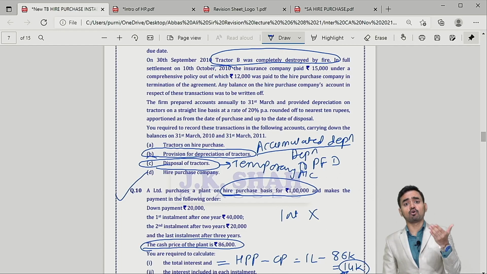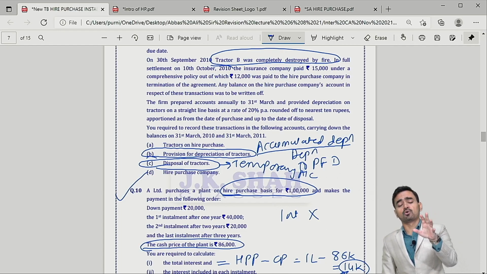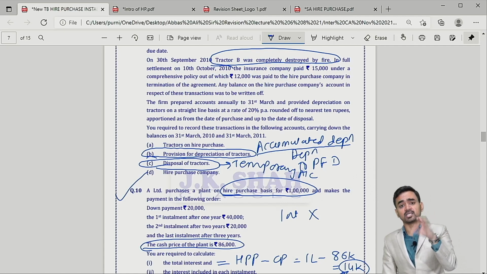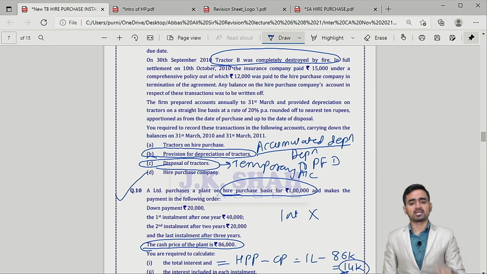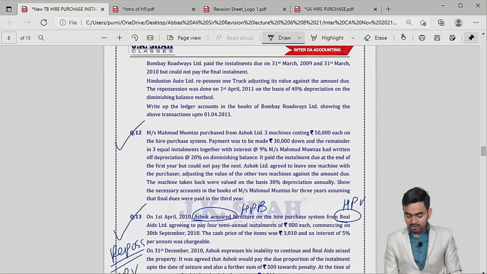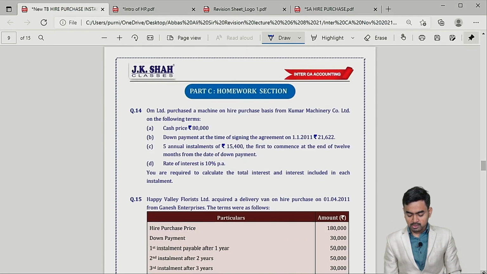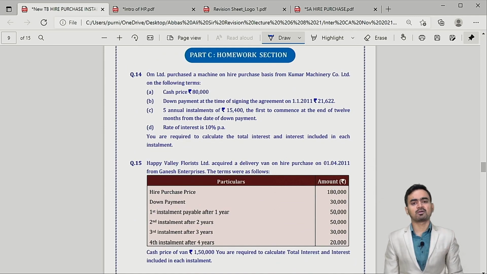So why is it opened? If an asset sold or asset destroyed is given in the question, then you have to open the asset disposal account. Is it clear? So with this, I have given all the classwork references for all 13 questions, and we have discussed the important points. Now just the last point of discussion, homework and past exam.